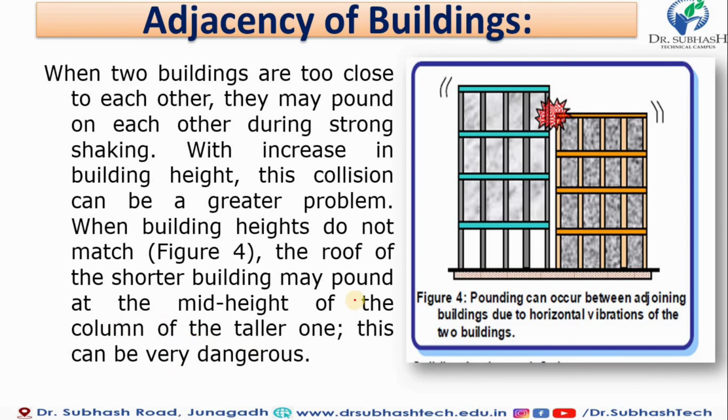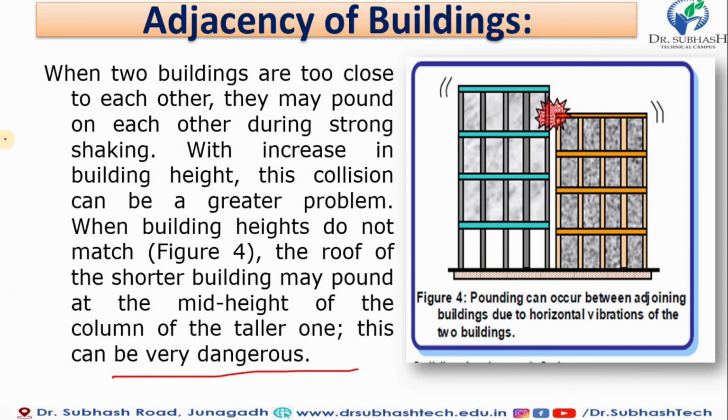With increasing building height, this collision can be a greater problem when the building heights do not match. You can see in this figure, the roof of the shorter building may pound at the mid height of the column of the taller one. This can be very dangerous.